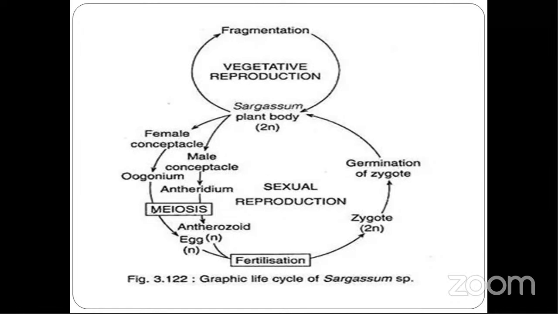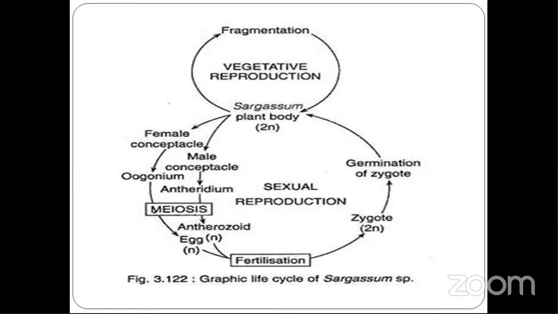They undergo meiosis and produce haploid male gametes and haploid female gametes. The male and female gametes unite to form a diploid zygote, which develops into a diploid vegetative thallus. Here, the sporophytic phase is dominant in the life cycle.